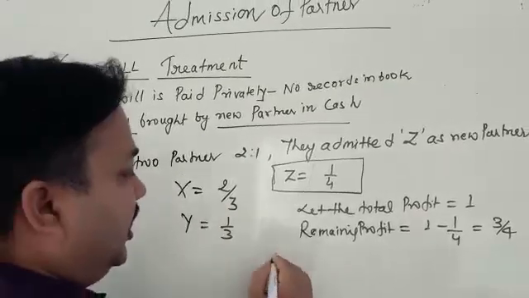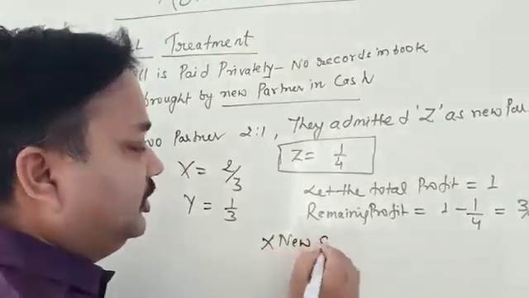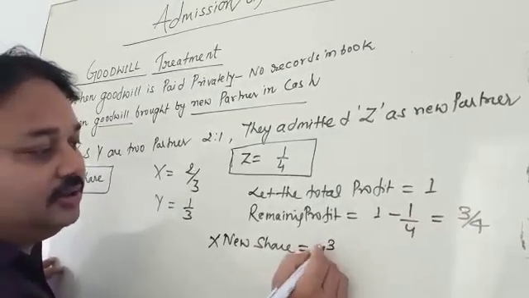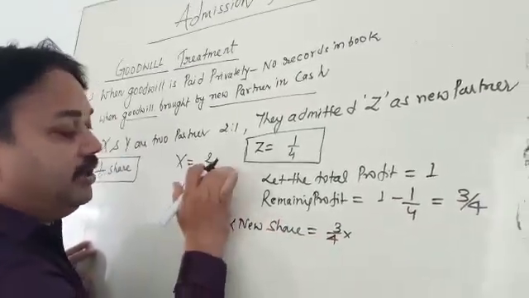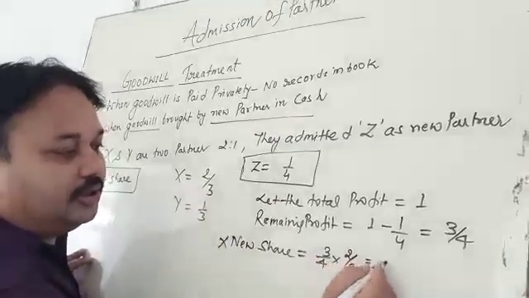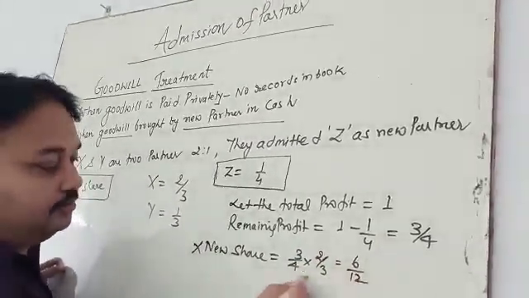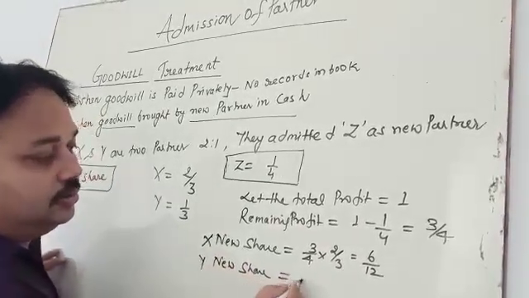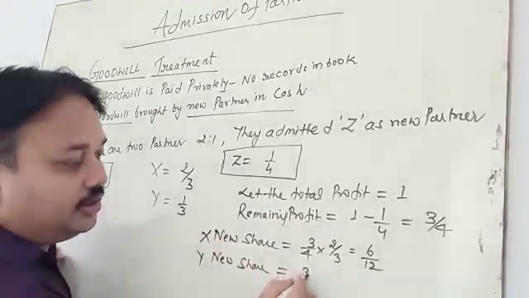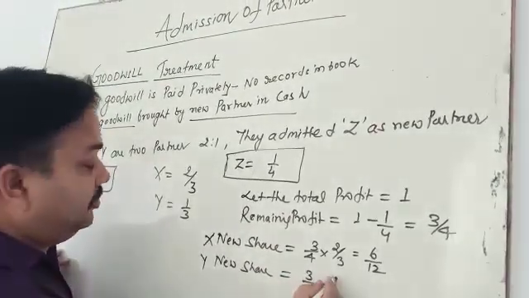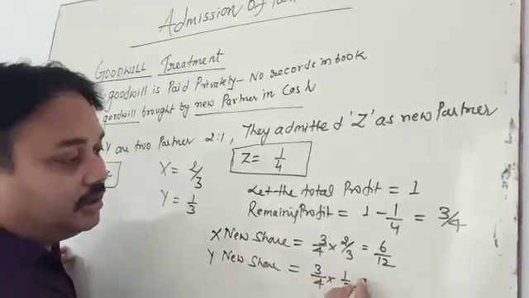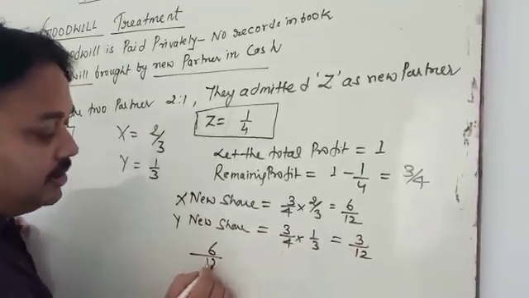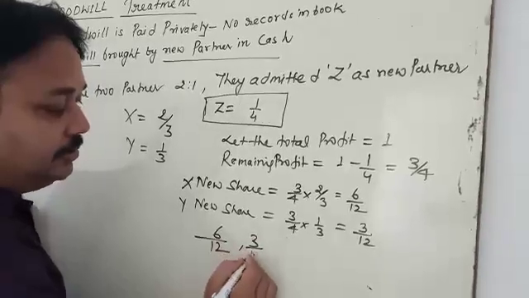X's new share is 3/4 multiplied by 2/3, that is 6/12. Y's new share is 3/4 multiplied by 1/3, that is 3/12.